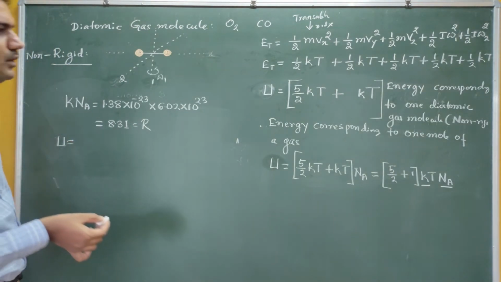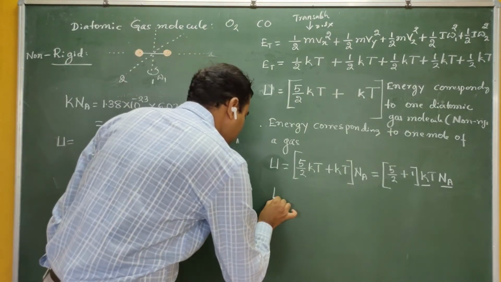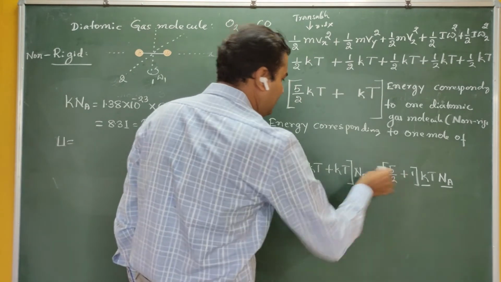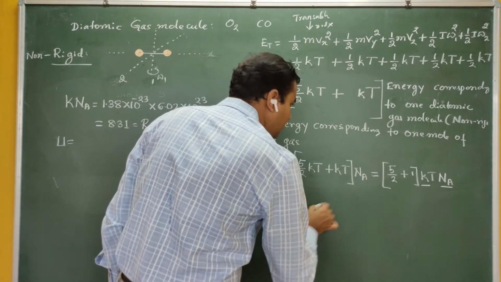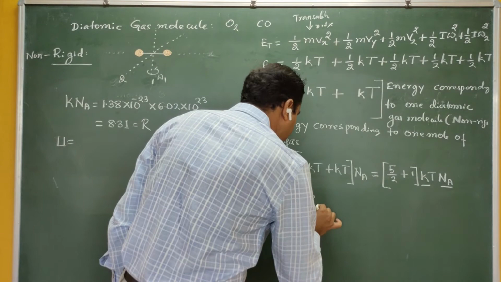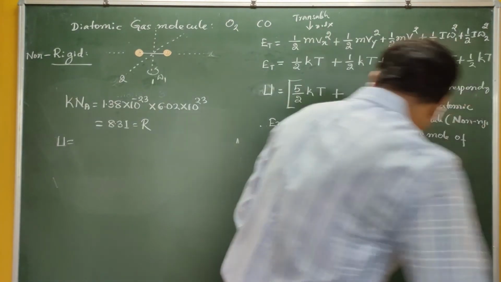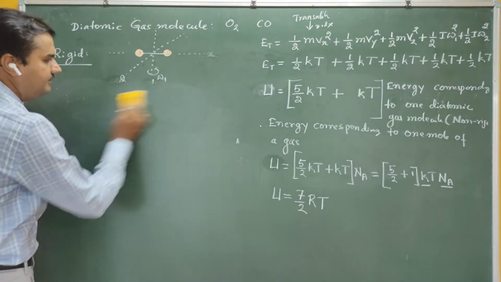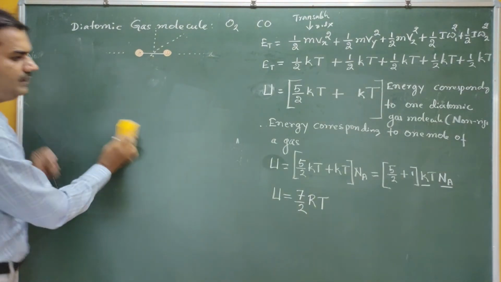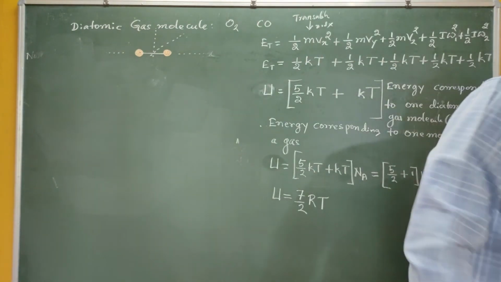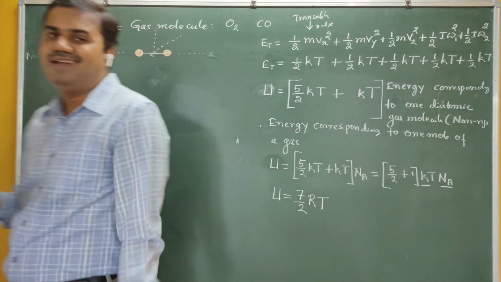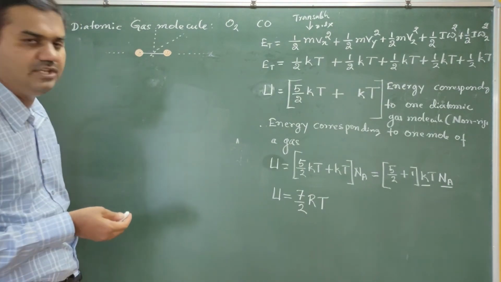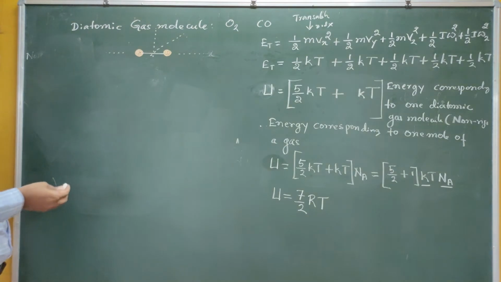Therefore, what is the energy corresponding to 1 mole of the gas? It is given by 5 by 2 plus 1, that is nothing but 7 by 2, into Na into T, which is RT. Therefore the energy is 7 by 2 RT. So this is the energy corresponding to 1 mole of a diatomic gas if it is non-rigid. Next, our discussion is to find Cv.